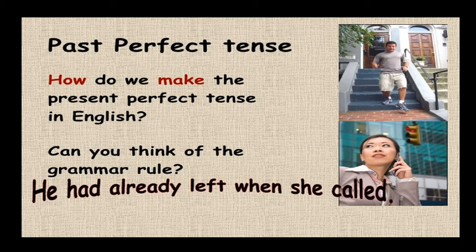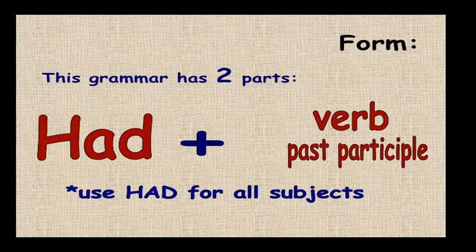Past perfect tense. How do we make the past perfect tense in English? Here, he had already left when she called. This type of sentence we have already seen many times. Again, I show you the form, the pattern of the past perfect tense: subject plus had plus verb in the past participle.